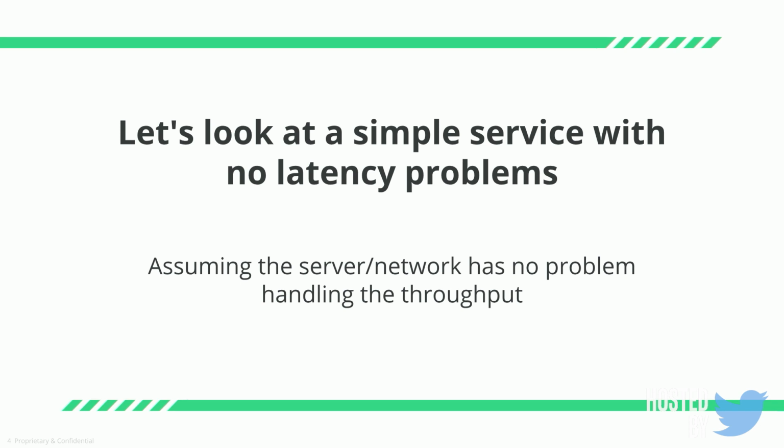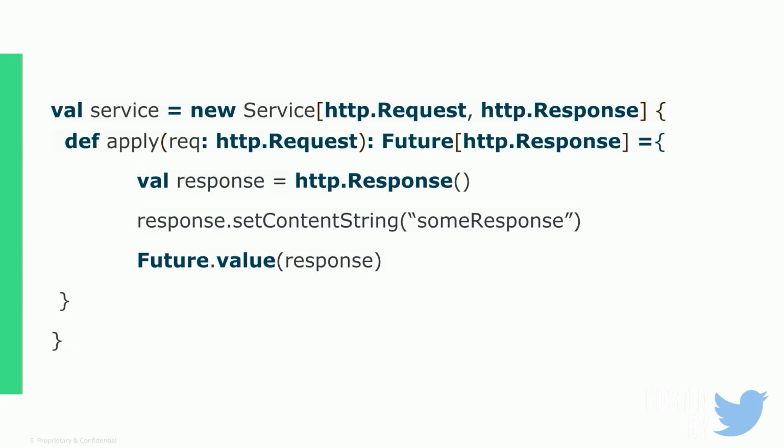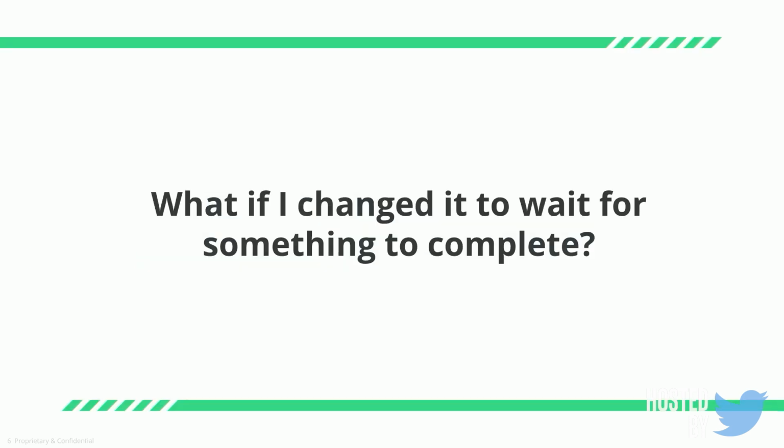Let's take a look at a simple service with no latency problems. This should be a boilerplate service that everyone familiar with Finagle should have seen. This is basically just creating a new service. It runs in constant time and has a constant response. The only time this would take would be the network time. So what if I change this to actually compute something?